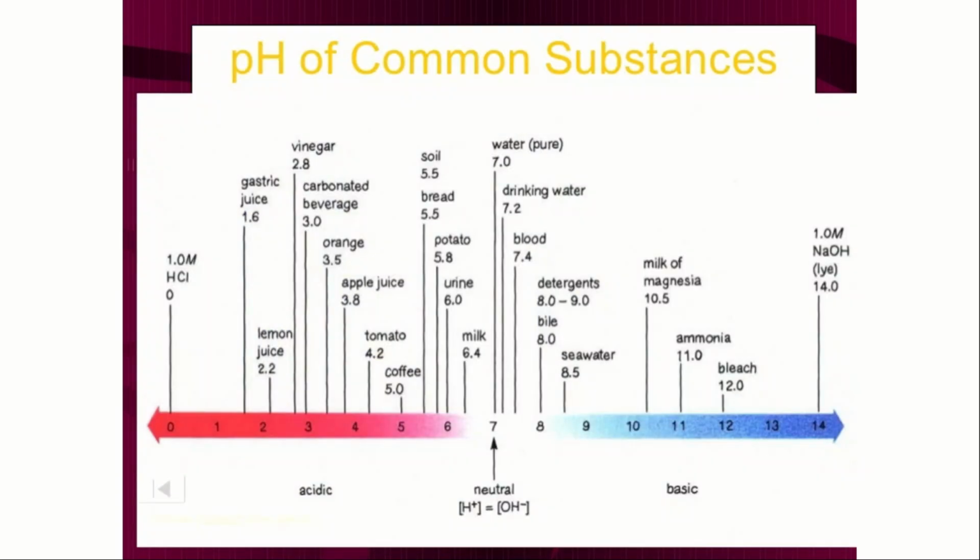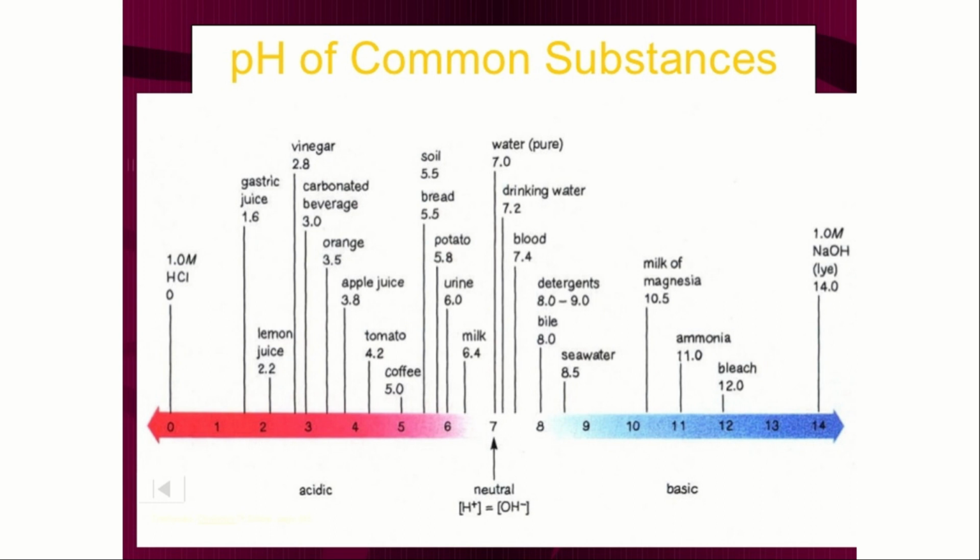pH of common substances. I have marked some pH of common substances and I will read out some of them. Apple juice 3.8, slightly acidic. Tomato 4.2, again an acidic substance. Coffee 5, again acidic. Vinegar, gastric juice, HCl, lemon juice, carbonated beverages, orange, apple juice, tomato, coffee, soil, bread, potato, urine, milk. These are the substances which are acidic. Milk is also acidic in nature.